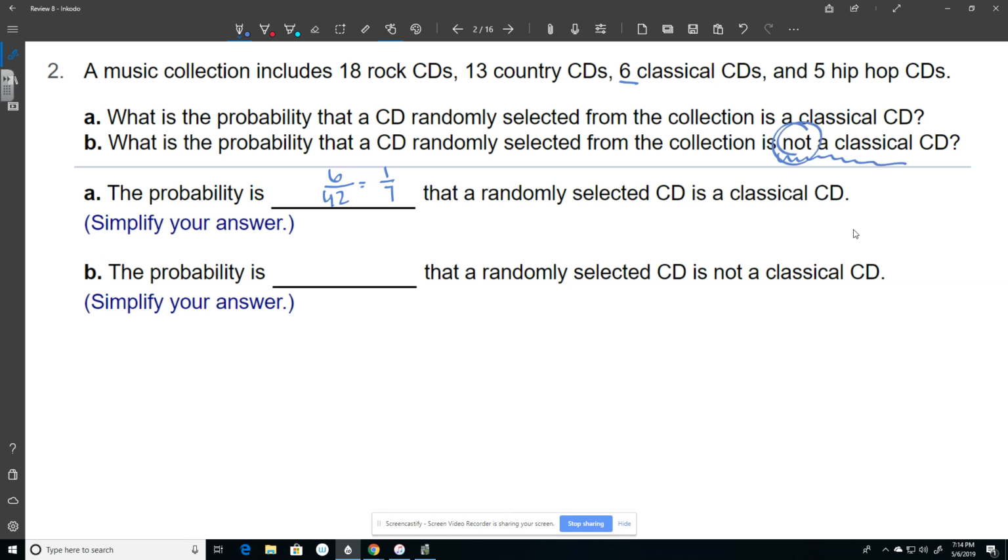Okay, part B wants the probability that you choose a random CD that is not classical. Be careful of that word not. It's going to show up a couple of times on the test or on the review. So what are the chances that it's not classical? Well, I could count everything that's not classical, or if 1 out of 7 are classical, that means 6 out of 7 are not classical, because only 1 of them is. 6 out of 7 are not classical.